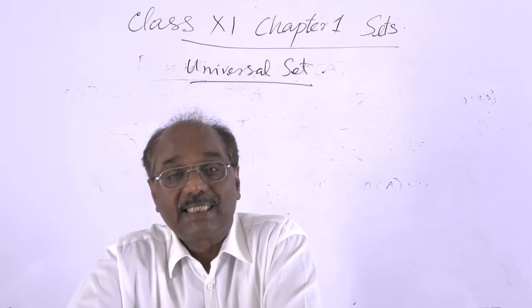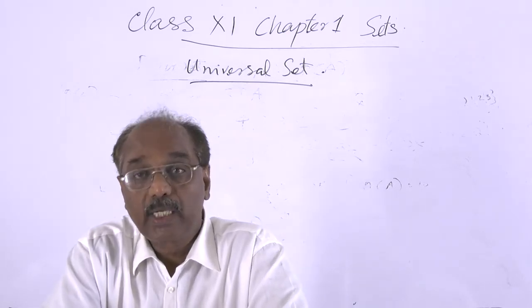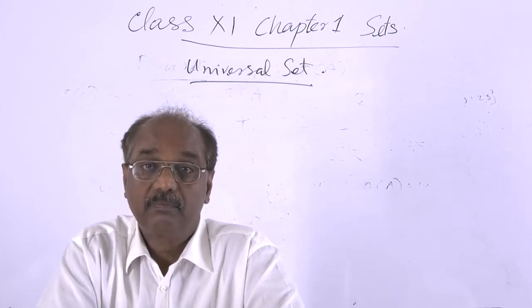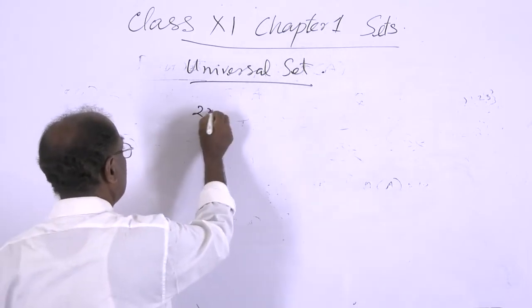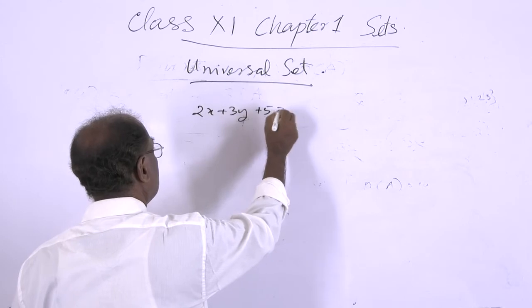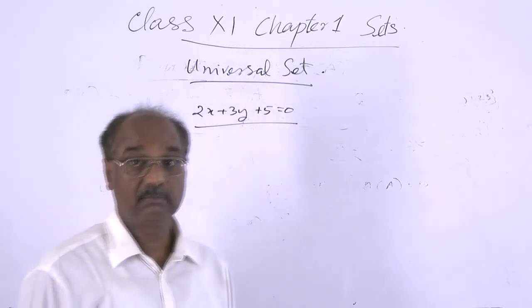The two variables x and y will be the x coordinate and y coordinate of every point of that line. For example, 2x plus 3y plus 5 is equal to 0 represents a straight line.